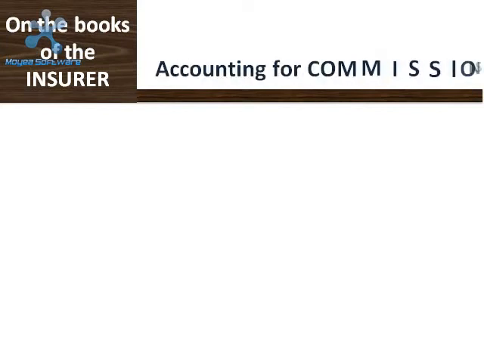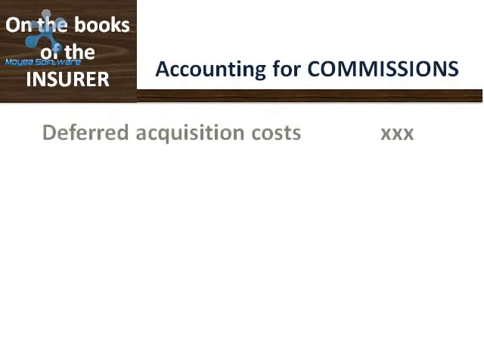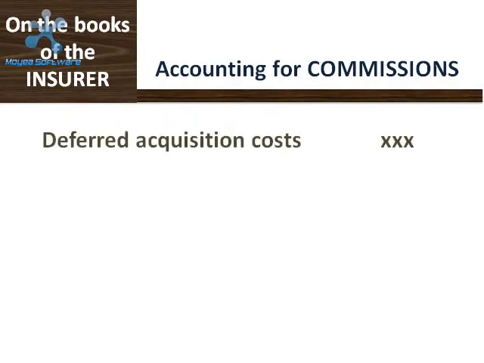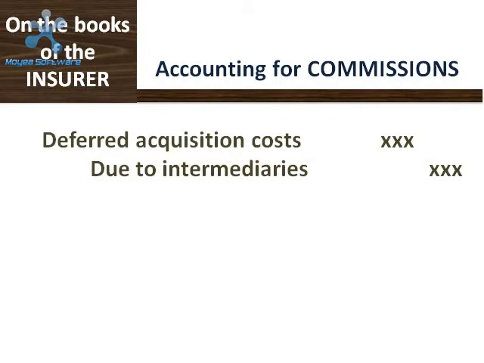Accounting for commissions. A policy is sold by an agent. The agent receives commission at a certain rate of the annual premium value. The policyholder pays the first month's premium, and thus the accounting treatment for the commission is debit deferred acquisition costs, a balance sheet account, and credit due to intermediaries, a balance sheet account.